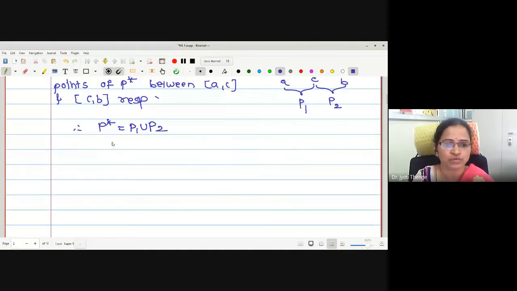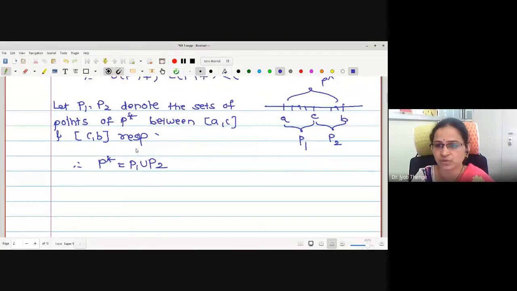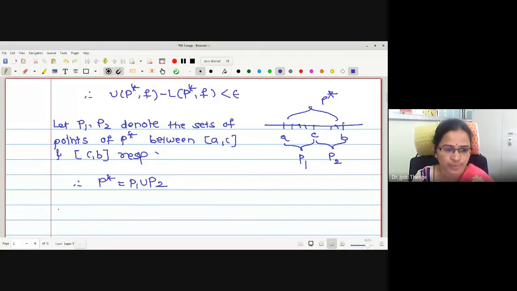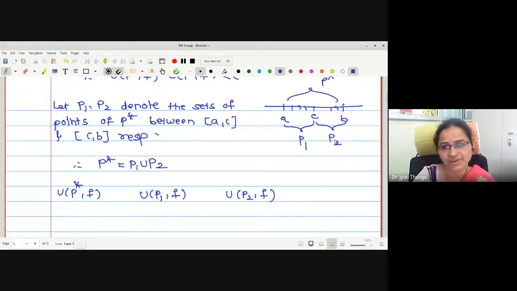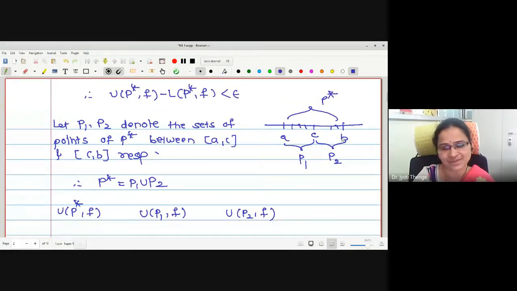Then what will be the relation between the upper sums of P star, P1 and P2? Can you tell me? Relation between the upper sum of P star, the upper sum with respect to P1 and the upper sum with respect to P2. Yesterday itself we have written, no? Less than or equal to. Everywhere it is not possible to have less than or equal to, right?